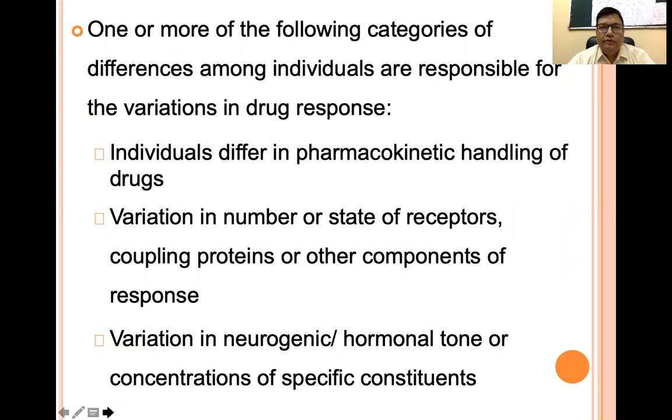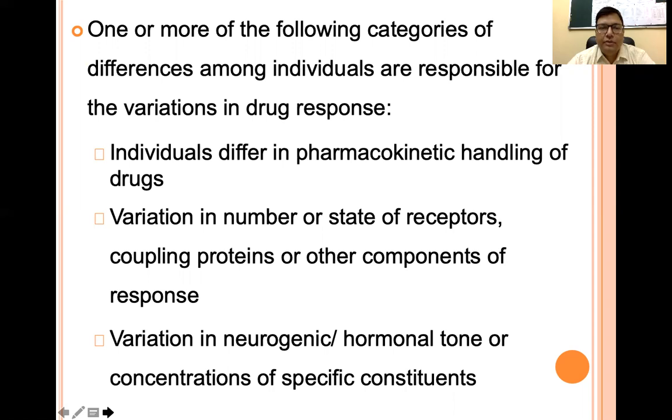One or more of the following categories of differences among the individuals is responsible for the variation in the drug response. Individuals differ in the pharmacokinetic handling of the drug. Different persons have a different pharmacokinetic profile. They have different enzyme levels. So the absorption, distribution, metabolism all are going to be affected with the different handling or pharmacokinetic parameters associated with the patient.